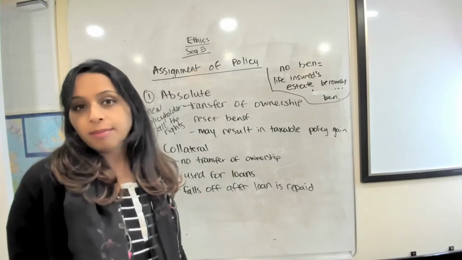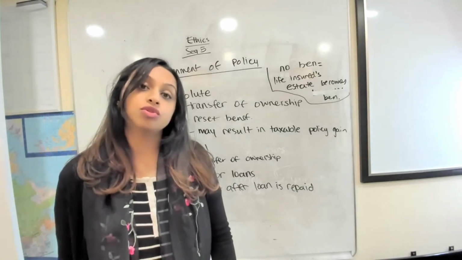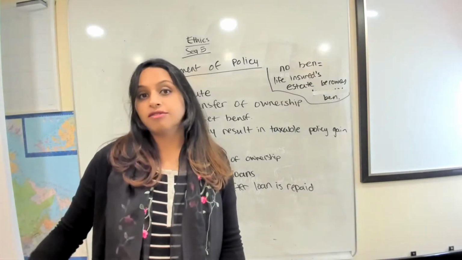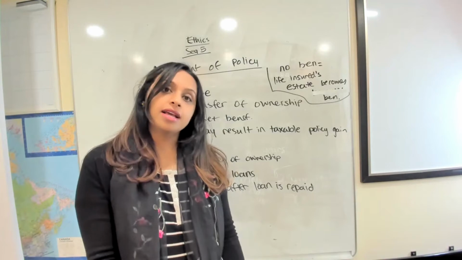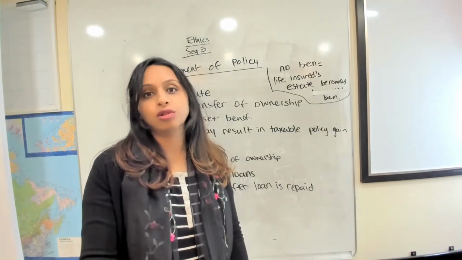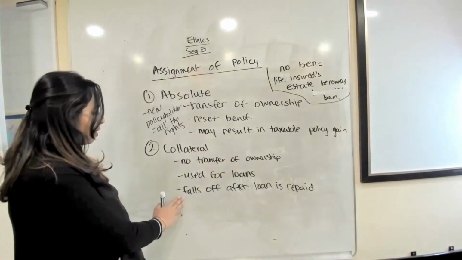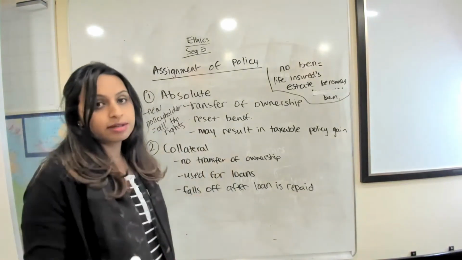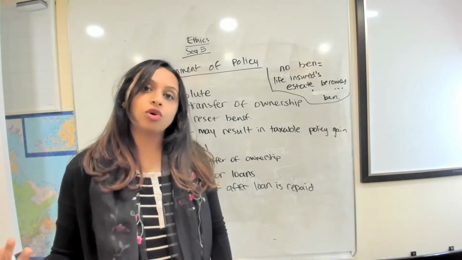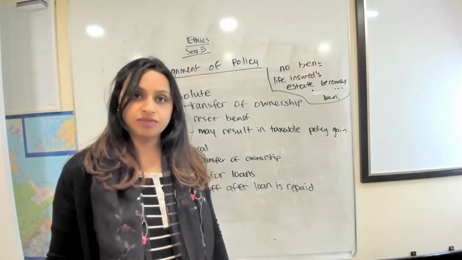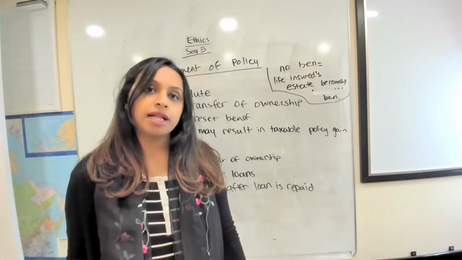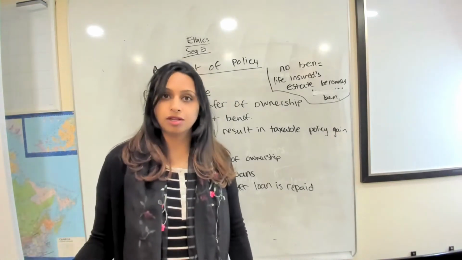The biggest and most common way that it's used is for loans, right? So let's say you have a policy that has a reserve built up, you have a certain base amount, you can go to the bank, you need a loan, and you're using your policy as collateral to get that loan. The bank will usually fall off after that loan is paid. So let's say you picked up a loan for $50,000, you've repaid that loan. So the collateral assignment no longer applies. It just goes back to you being the main owner.